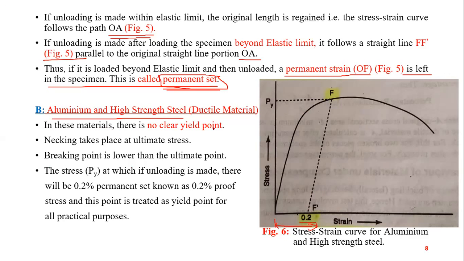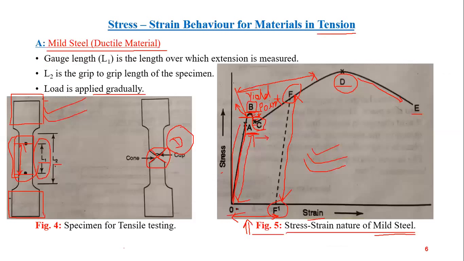Now, although mild steel, aluminium and high strength steel are all ductile materials, the stress versus strain diagram is different. The one which we have studied earlier for mild steel is a general diagram for ductile materials. Whenever we say ductile material, the first diagram that comes into our mind is this one.